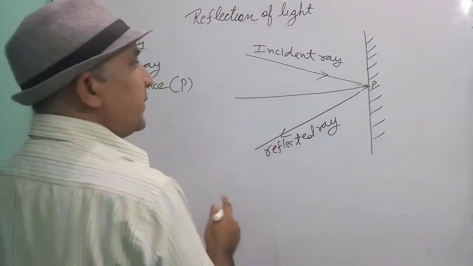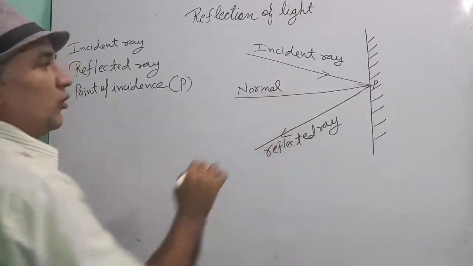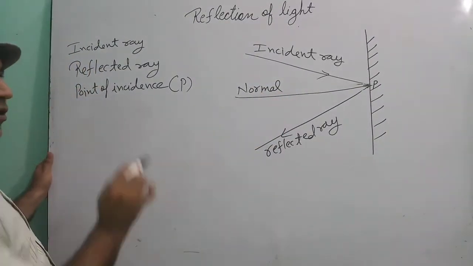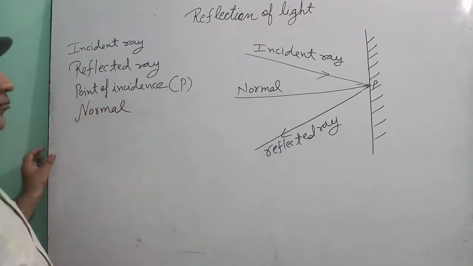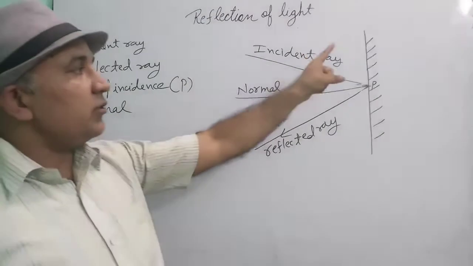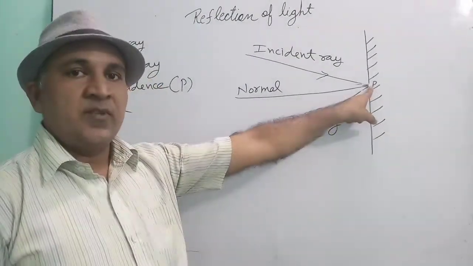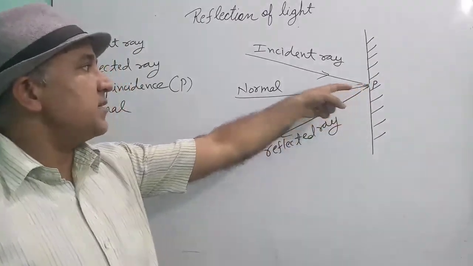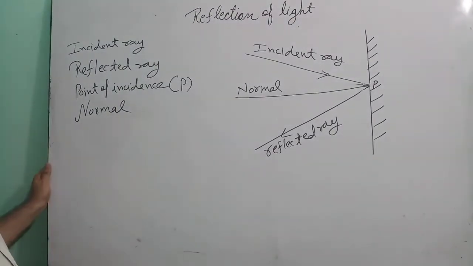Suppose this is the perpendicular, okay? Then this perpendicular is called the normal. Is this clear? What is the normal? A perpendicular to the surface at the point of incidence. At the point of incidence, a line perpendicular to the surface is called the normal.